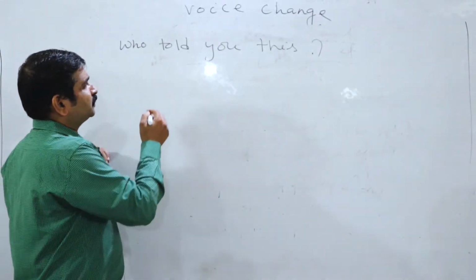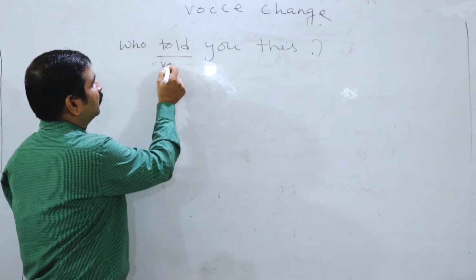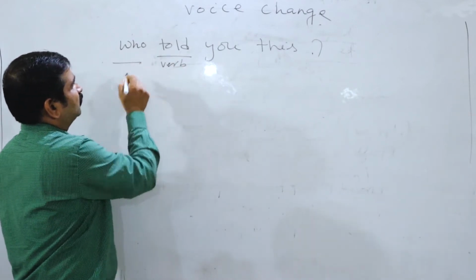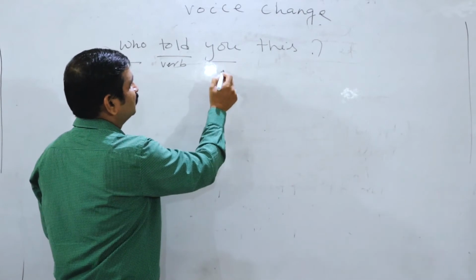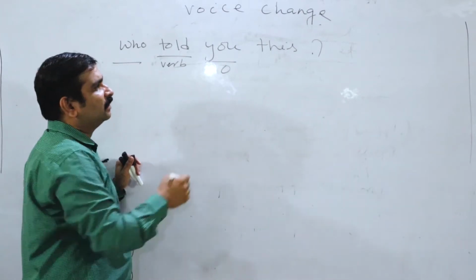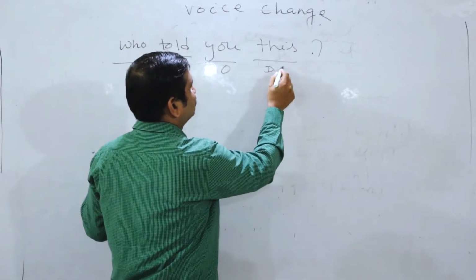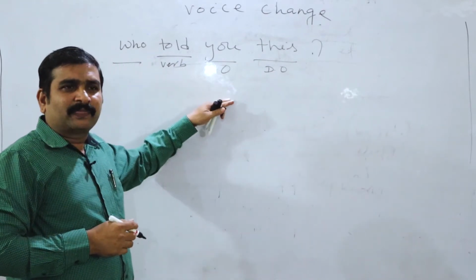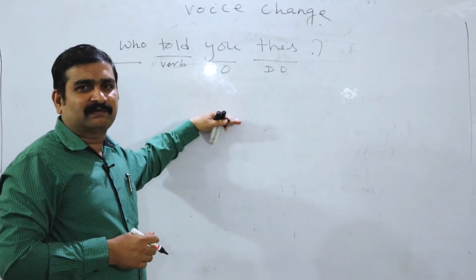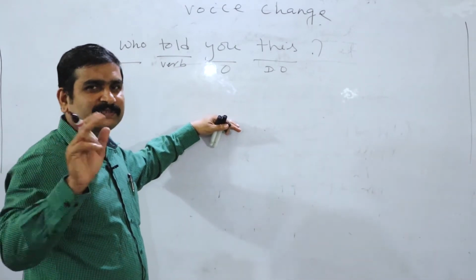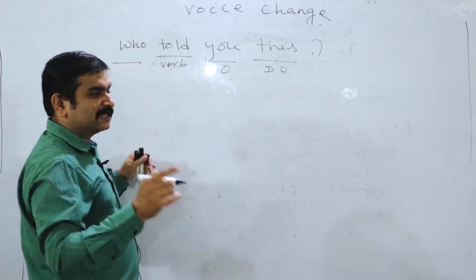Now the interesting thing: told, you know, this is the verb. This is the WH question word. And "you", you know, this is the indirect object. This is the direct object. When you have two objects in a sentence, definitely two passive voices can be made. Now the first answer I am writing.